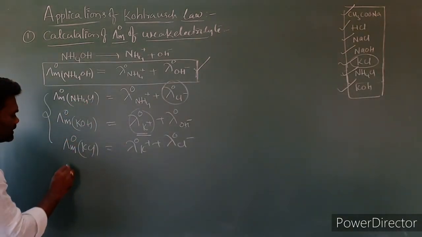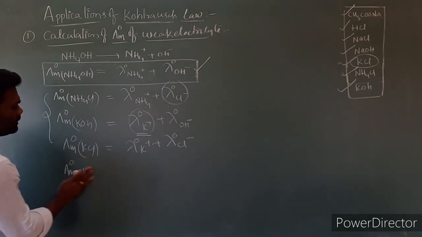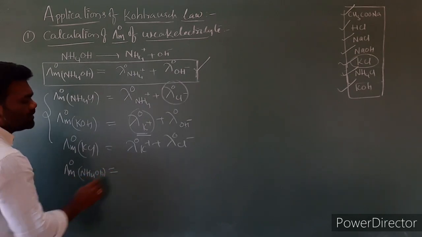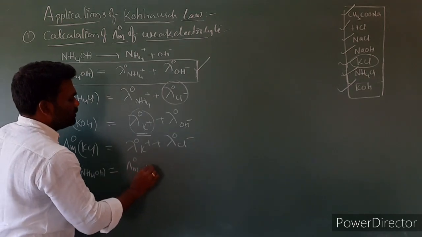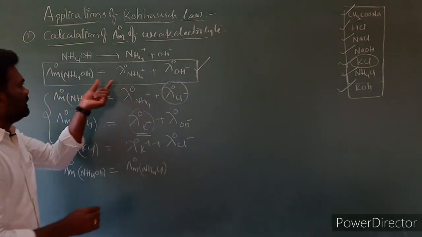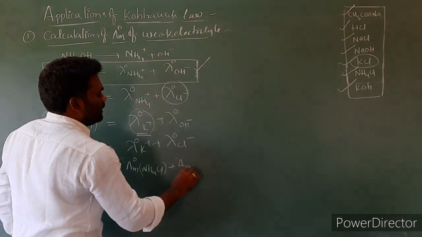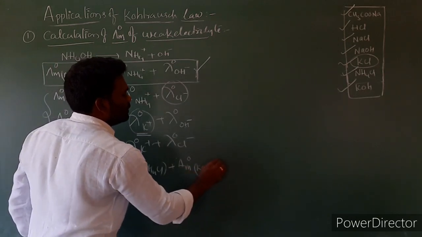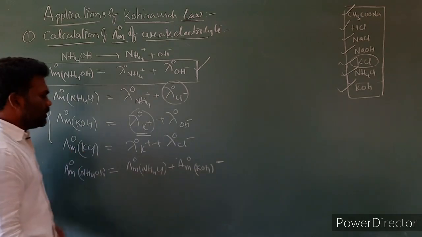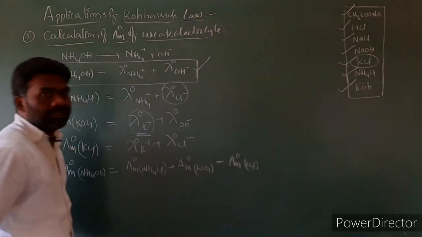Then the equation we have ready is lambda m naught NH4OH is equal to lambda m naught NH4Cl, plus lambda m naught KOH, minus lambda m naught KCl, isn't it?